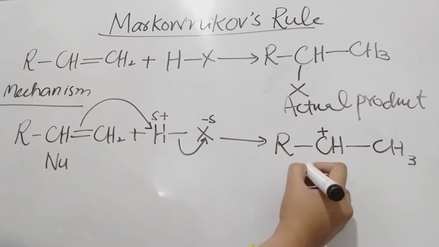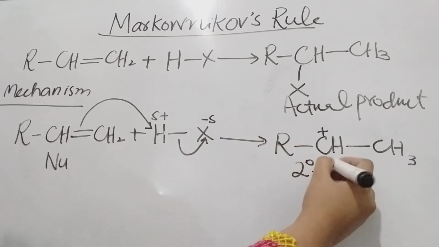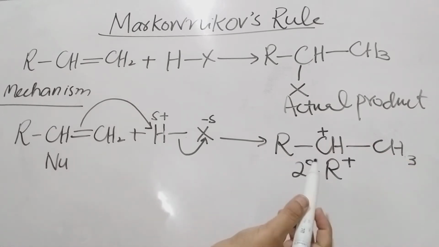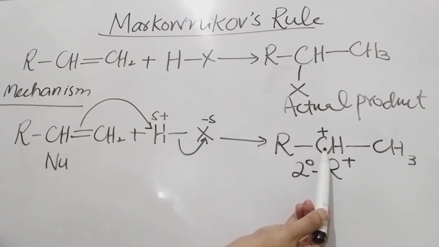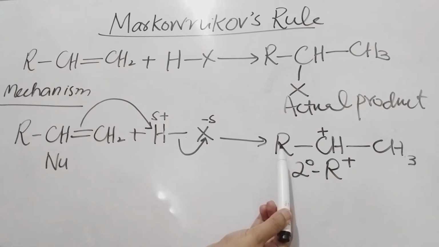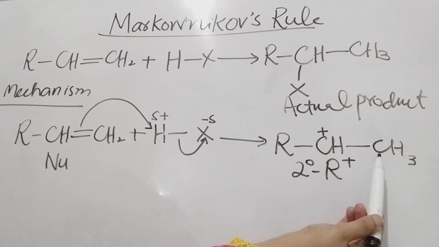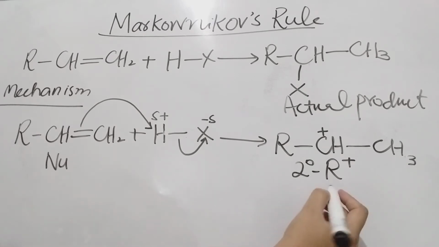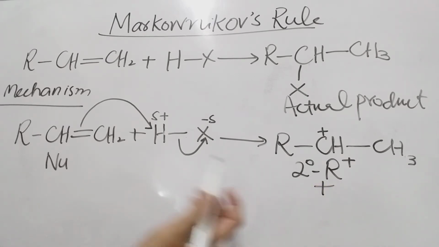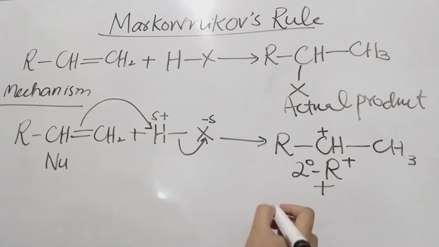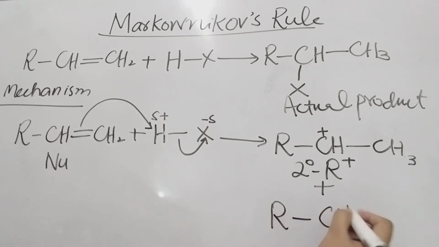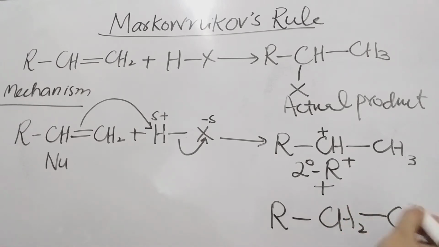It is known as secondary carbocation. Secondary carbocation means that whenever there is positive charge over this carbon atom, it is further attached with two alkyl groups. Okay. And another option is this, the hydrogen will attach with the central carbon atom, in this case RCH2 and CH2 positive.